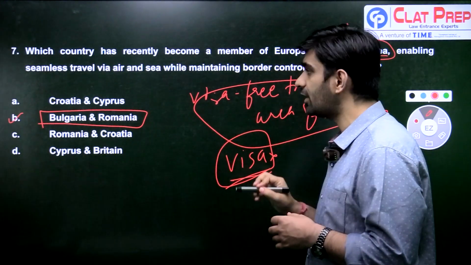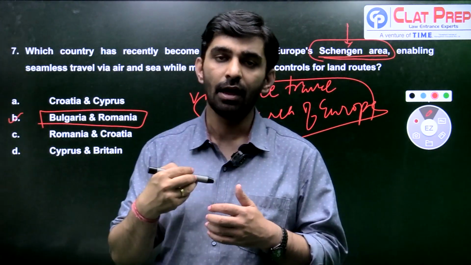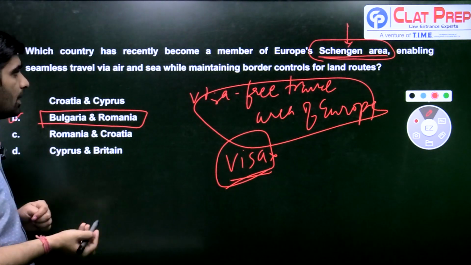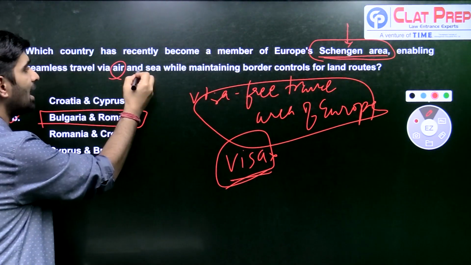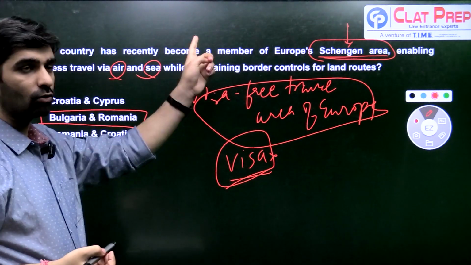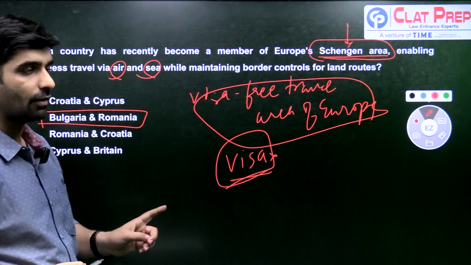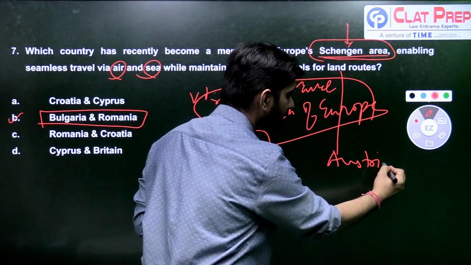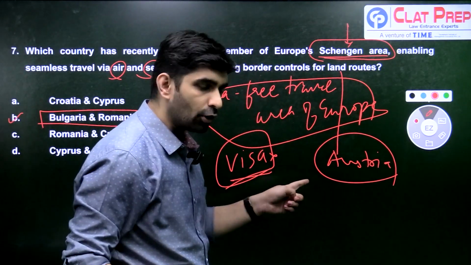So visa is not required and you can actually move there without carrying any travel documents. However, these two countries, Bulgaria and Romania, have as of now been given air and sea travel rights, but land rights have not been given to them. The reason being, Austria, which is a member of Schengen, has vetoed this.